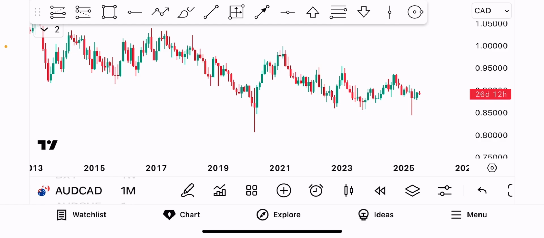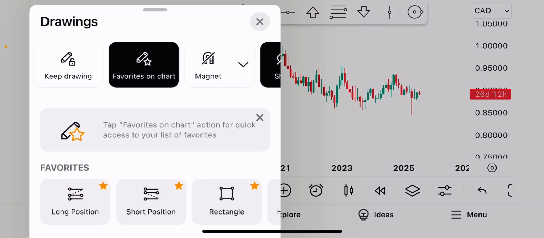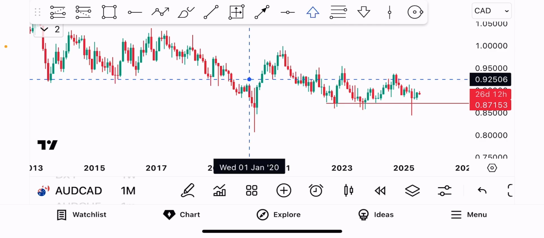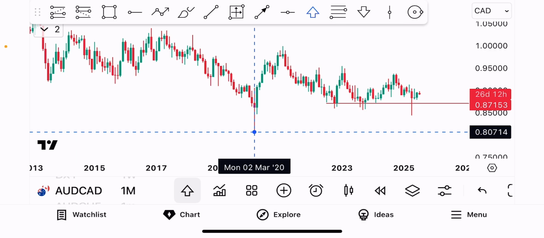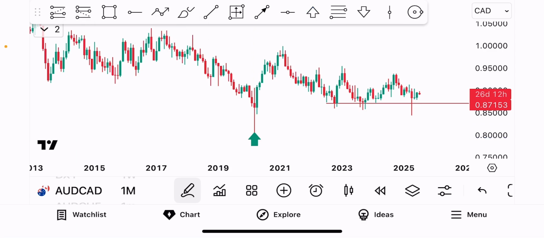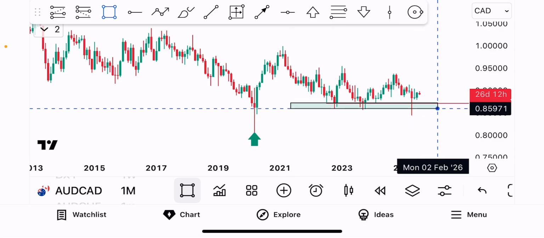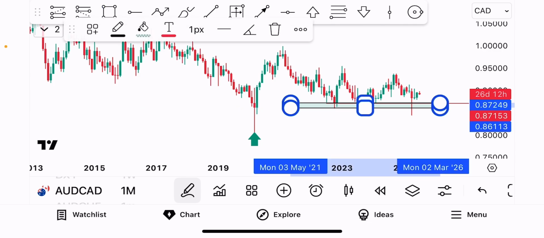So here on the monthly time frame, I've been able to identify some key market levels. Here from the monthly time frame, we can see that after price found a support around March 2020, it has been maintaining price above that low, and recently we also had some series of multiple support around this 0.86113 dollar level.